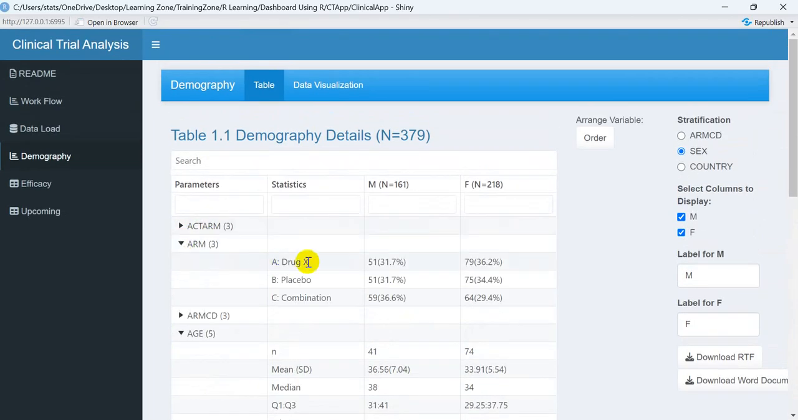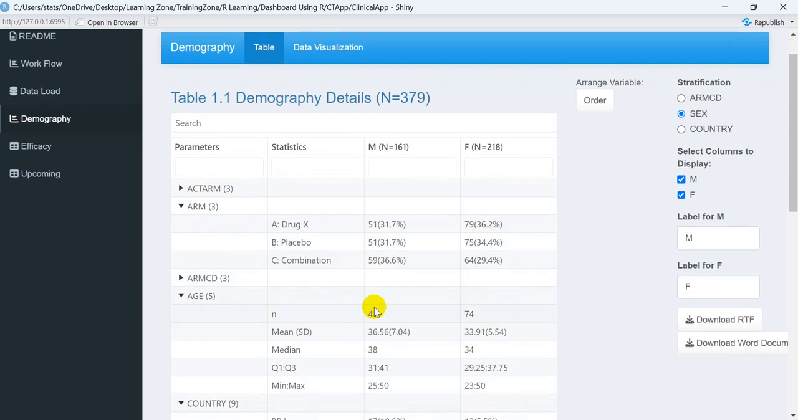For the arm part, since three types of drugs are available: drug X, placebo, and combination. You can see over here 51 patients are in drug X, 51 patients are in placebo, and 59 are in the combination of these two drugs, right? So these are the demographic tables we usually present in our analysis.